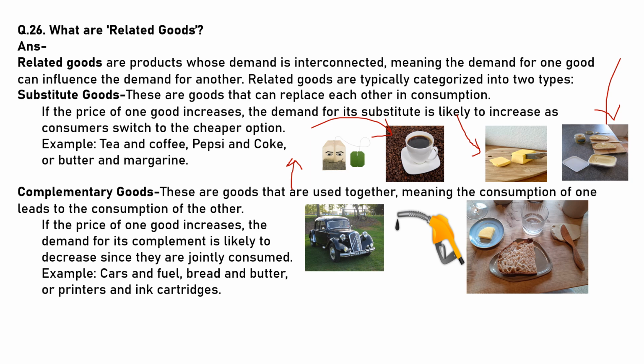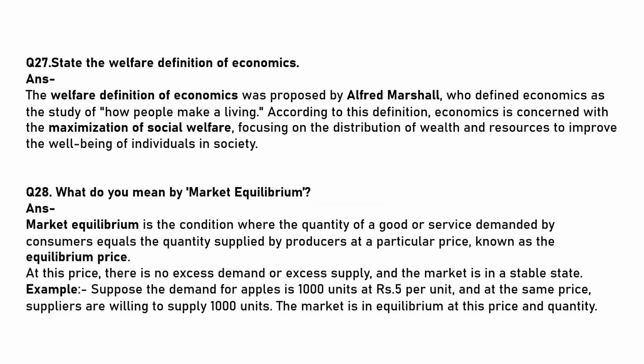If the price of printers increases, people will buy less, so the consumption of cartridges will decrease. If the price of cars increases, people may buy less, so the fuel consumption will be less. If the price of bread increases, people may not prefer to buy bread, so the butter selling will be decreased. I hope you understand this.